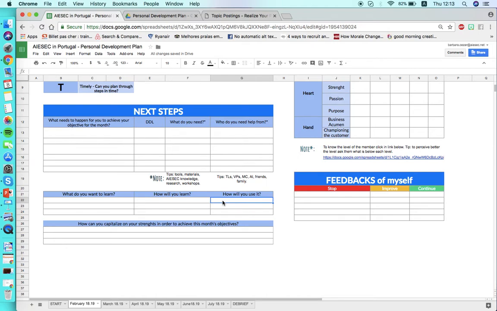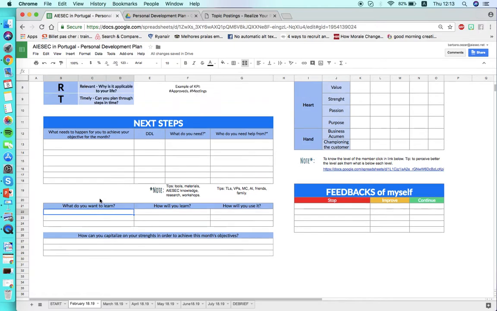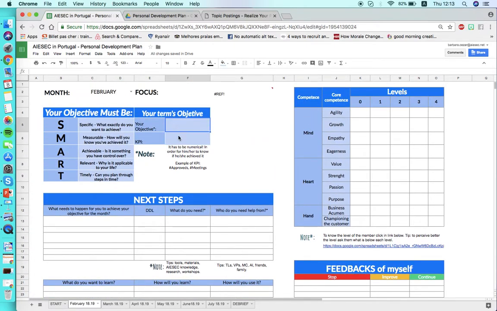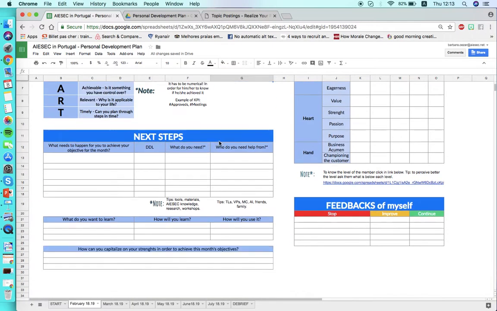Okay, I'm gonna use this for my sales meeting, and it's your choice. Or I want to use it for my life in a specific area. Cool. So here are the goals in terms of learning that the member wants to have, and here is the objective, the number that the member needs to achieve this month.